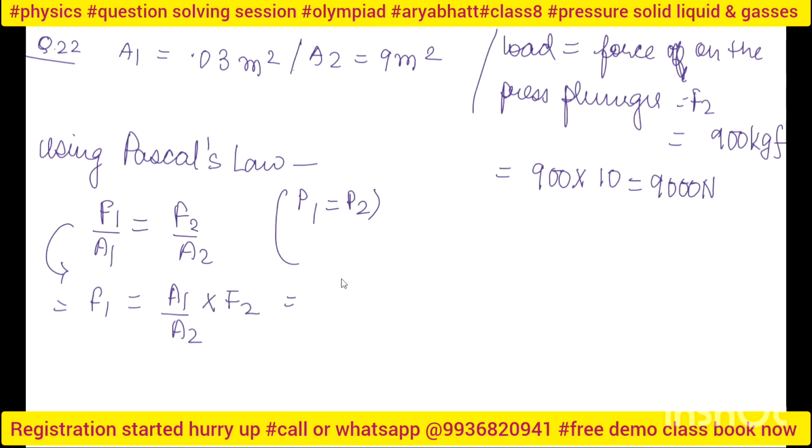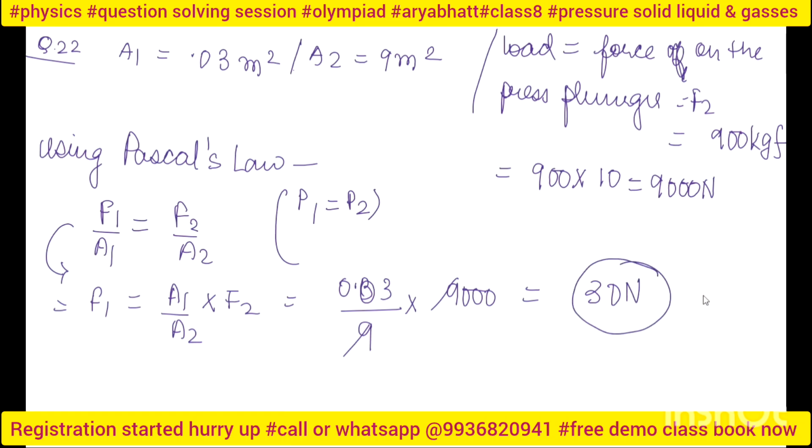So I put the values: 0.03, sorry, 0.03 upon 9 into 9000. What will I get? I will get 30 Newton.